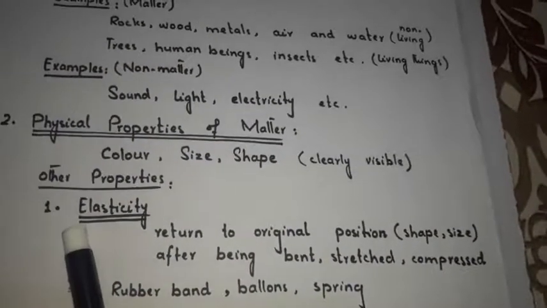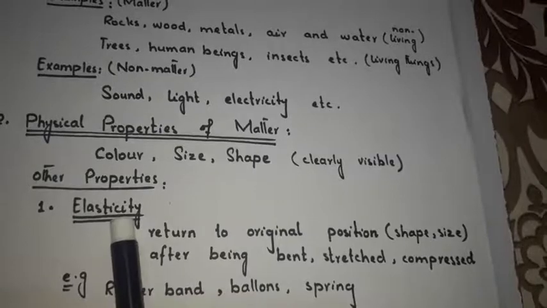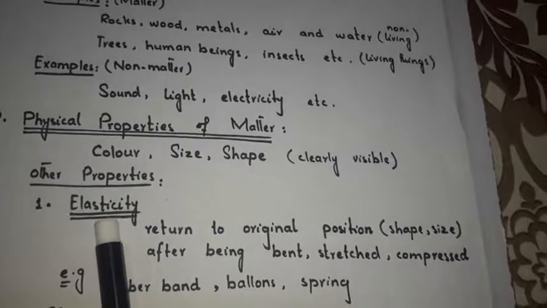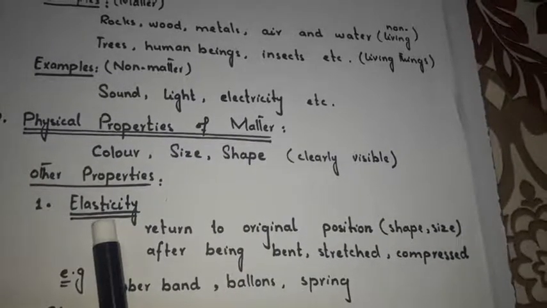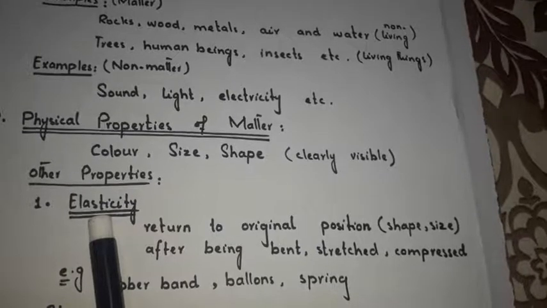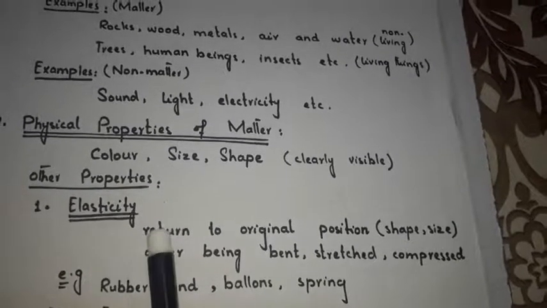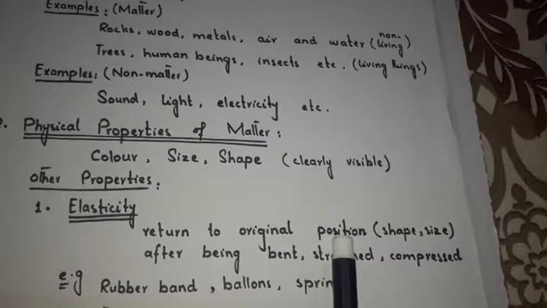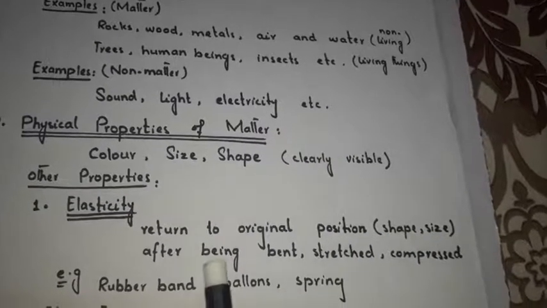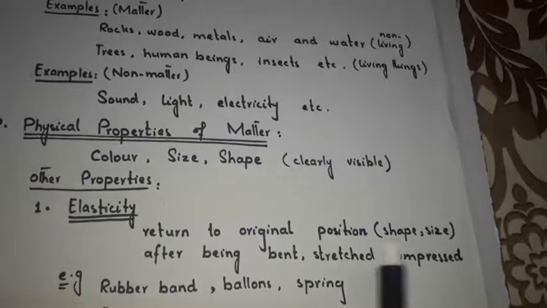The number one property of matter is elasticity. You have seen many objects that are elastic. First of all, the definition of elasticity. The elasticity of a material is its ability to return to its original position, meaning shape and size, after being bent, stretched, or compressed.